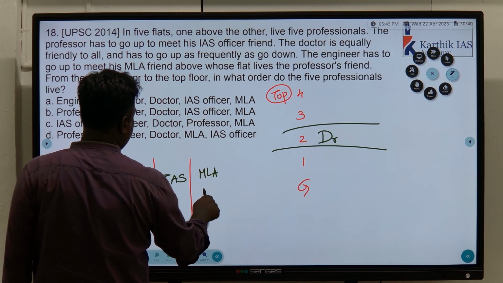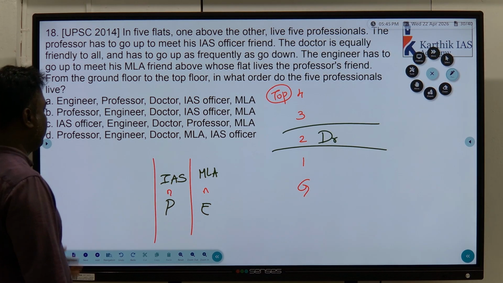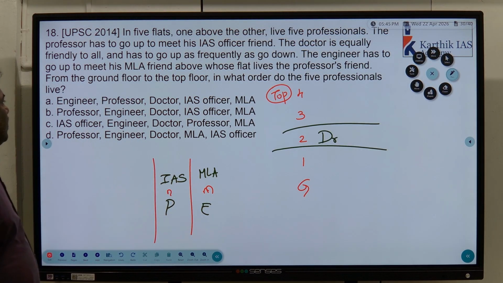So this is also not given. How many people are there? Not given. Understand? It may be N, it may be M. So don't get confused with that. Okay. So now, above whose flat lives the professor's friend?